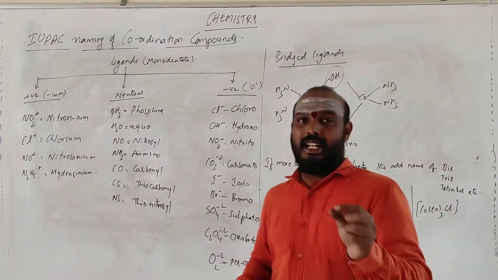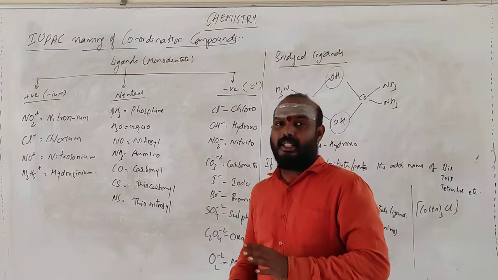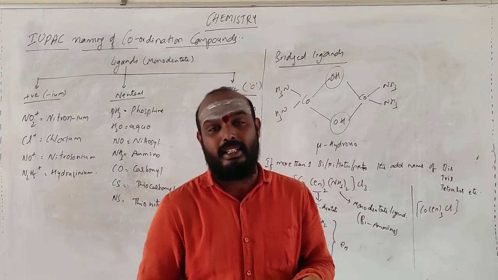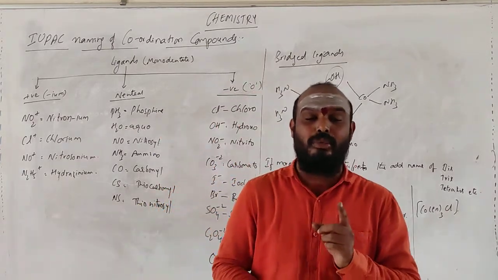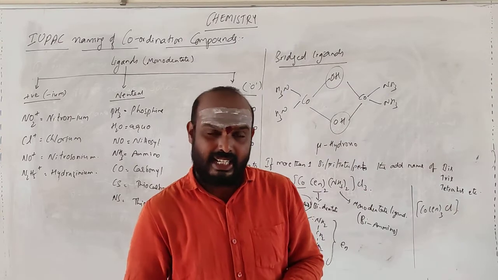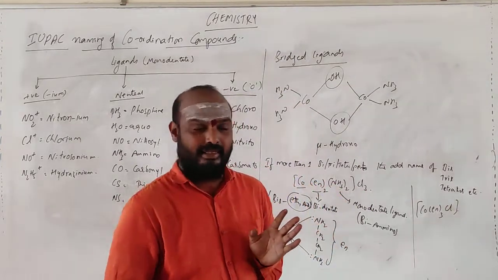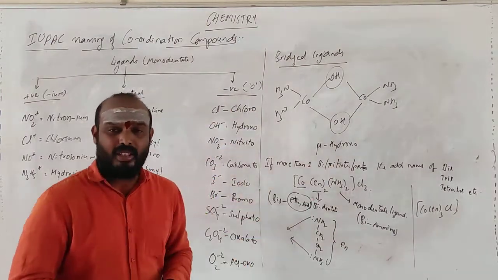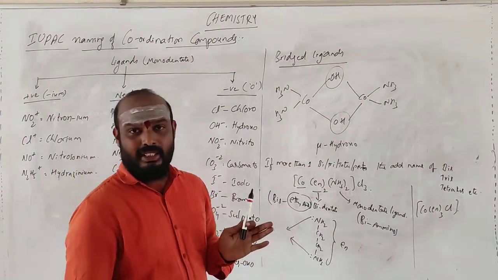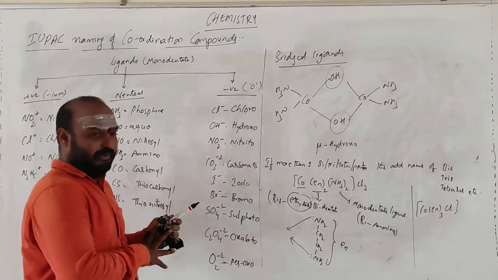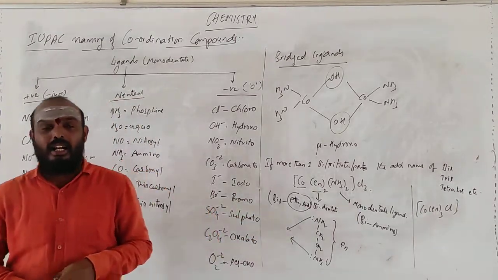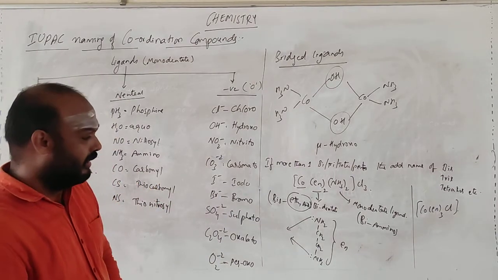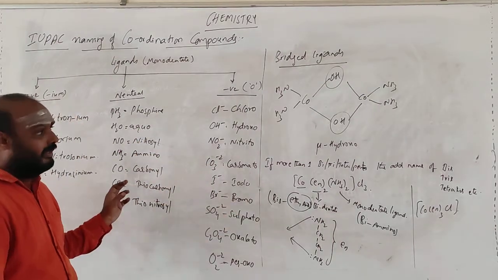If there is a monodentate ligand, the normal names are di, tri, tetra, penta, hexa. If there is a bidentate, tridentate, or tetradentate ligand, then you can't go for di, tri. You will go for bis, tris, tetrakis, pentakis, hexakis, like this. That is how you get the names when it is not a monodentate ligand. These are the rules for naming coordination compounds. Let us take some examples and solve the questions. Up to here, I think you are clear.